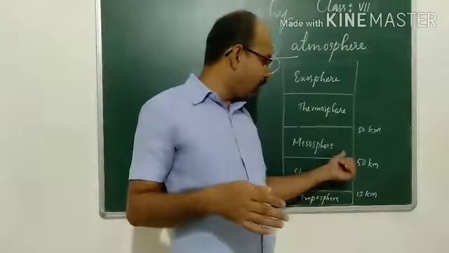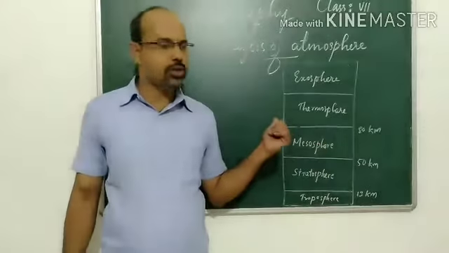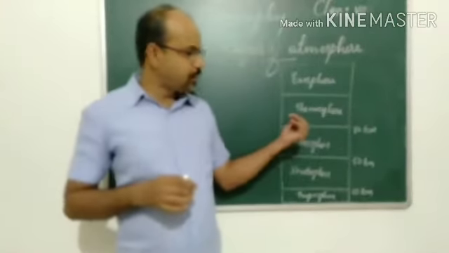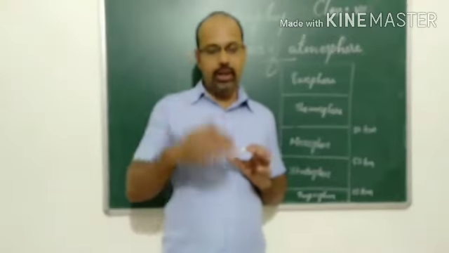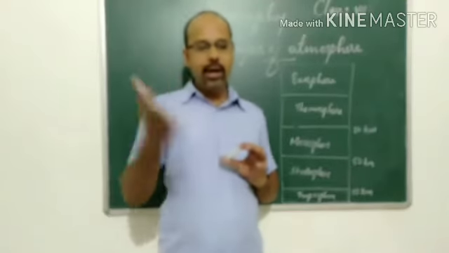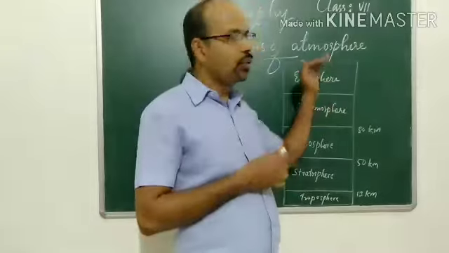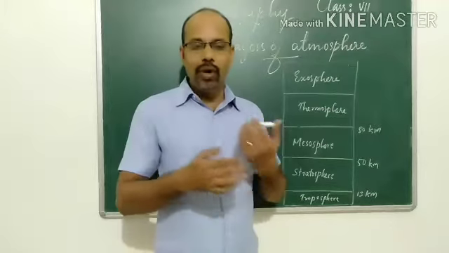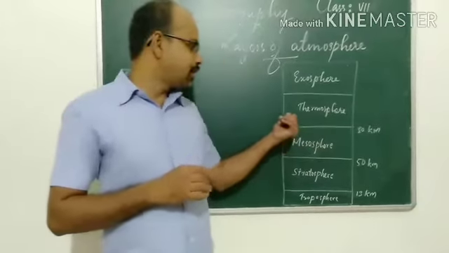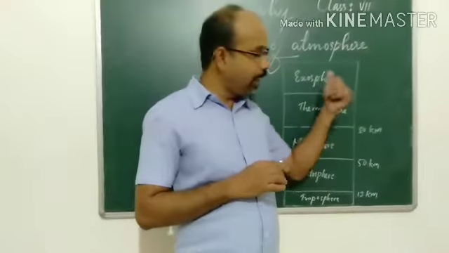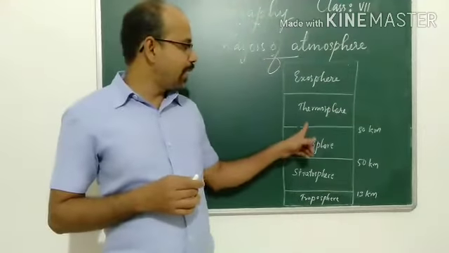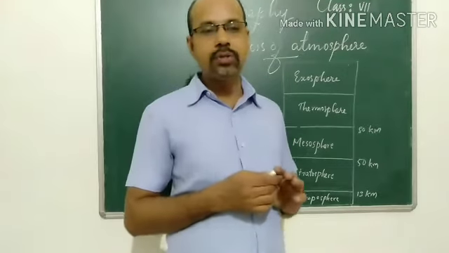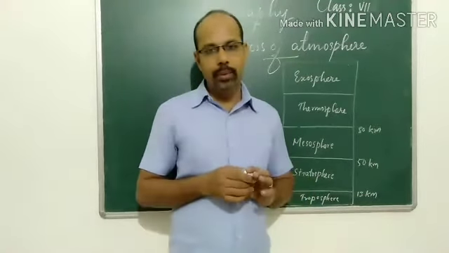So the third layer of the atmosphere is the mesosphere. Now coming to the thermosphere. In this layer, temperature increases very rapidly with height. When we are moving upwards in the thermosphere, the temperature increases very speedily. It extends from 80 to 400 kilometers.